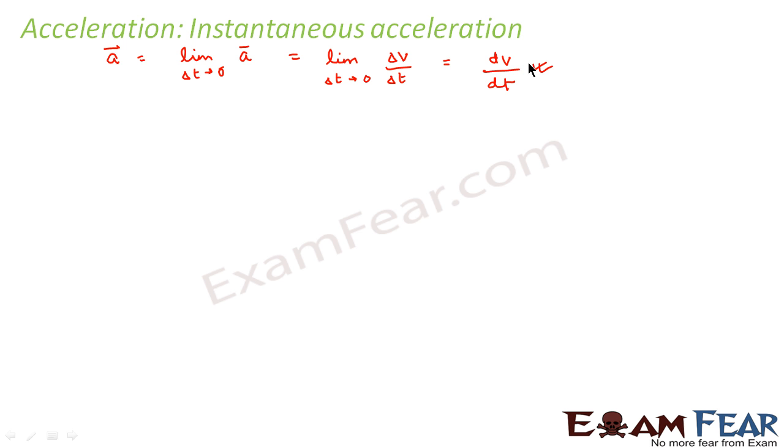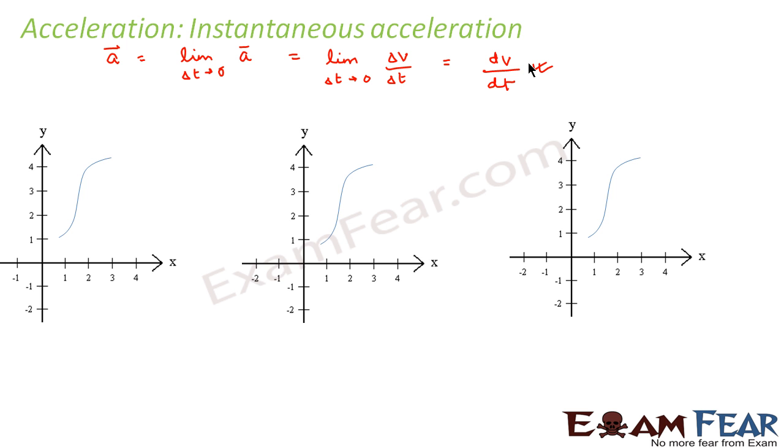Now let us look at the following graphs to understand things in a better way, that what happens when the time interval is reduced gradually. Let us see that we have got three graphs here. In the first one, we consider two points, say P1 and P2, in this way. So in this case, what would be the average acceleration?